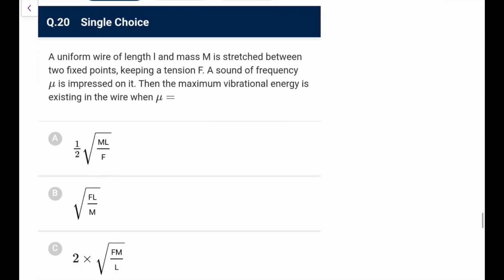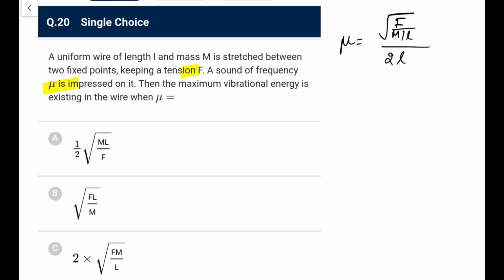A uniform wire of length L, mass m is stretched between two fixed points keeping a tension F. If a sound of frequency nu is impressed on it, the maximum vibrational energy exists in the wire when nu is equal to, okay. So maximum energy means it would be in resonance, so nu would be equal to the fundamental frequency. So nu is equal to V by 2L. V is root of F upon mu, where mu is m by L, the mass per unit length, upon 2L.